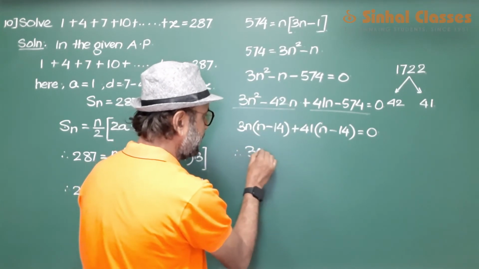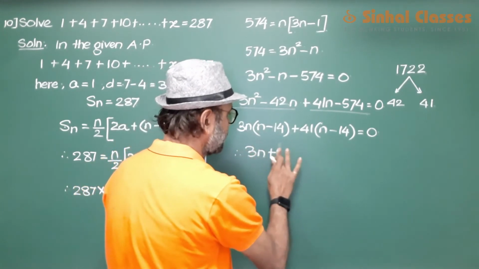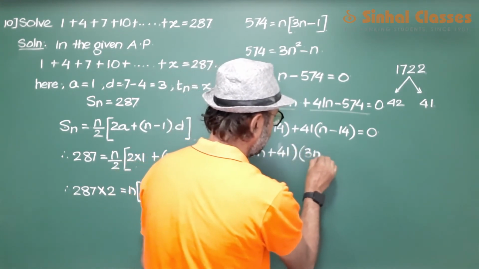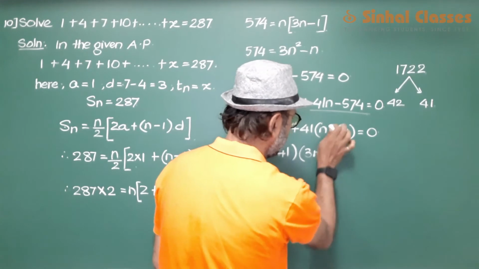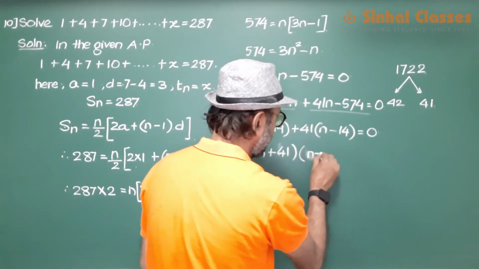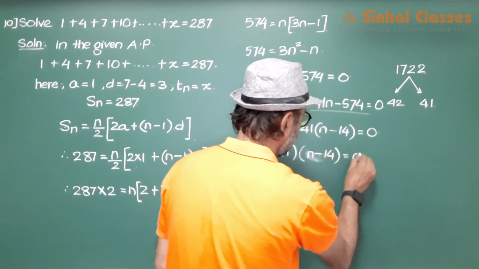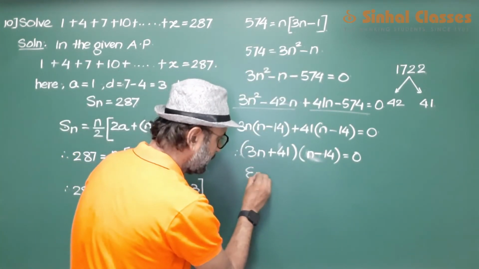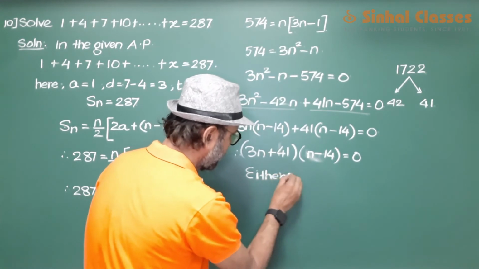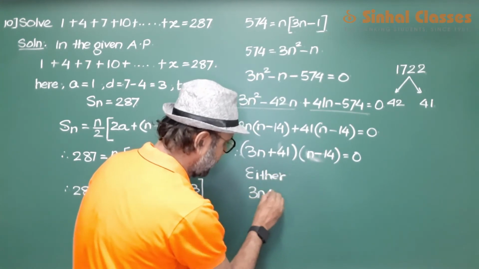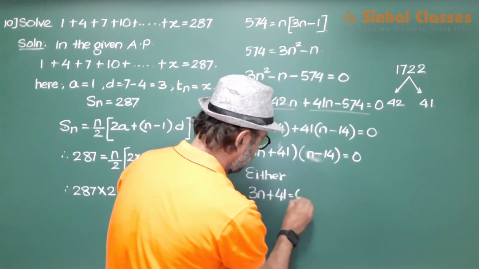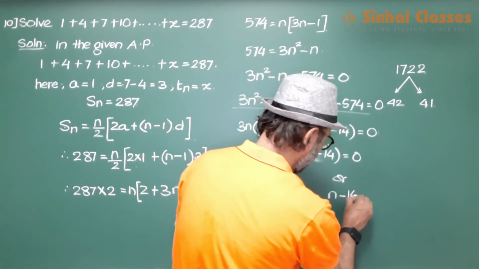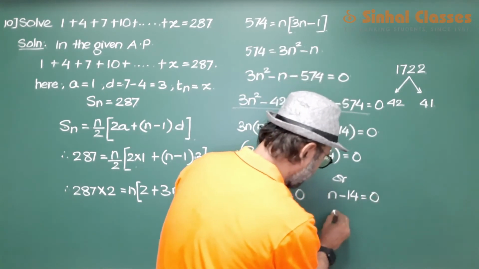So we get 3n plus 41 in one bracket and n minus 14 in the other bracket. Either 3n plus 41 is 0 or n minus 14 is 0.